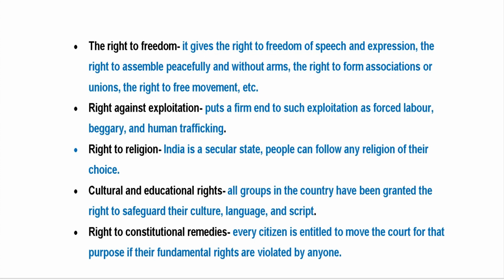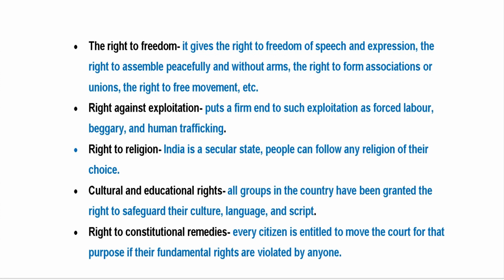And if the minority communities want to set up and open their institutions, they can also open them, so that they can give this kind of information or education to the next generation. Last, it is the right to constitutional remedies, and remember Dr. B.R. Ambedkar said this right is the heart and soul of the constitution. Every citizen is entitled to move the court for that purpose if their fundamental rights are violated by anyone.